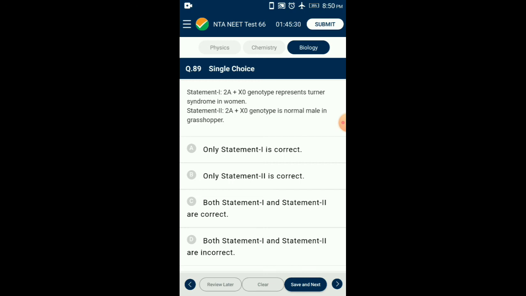All eggs bear an additional X chromosome besides the autosomes, while only 50% of sperms bear X chromosomes. Eggs fertilized by A plus X type sperm become females, while those fertilized by A plus 0 type sperm become males. Therefore, sperm determines the sex of the offspring. Answer for this question is option C. Both statement 1 and statement 2 are correct.